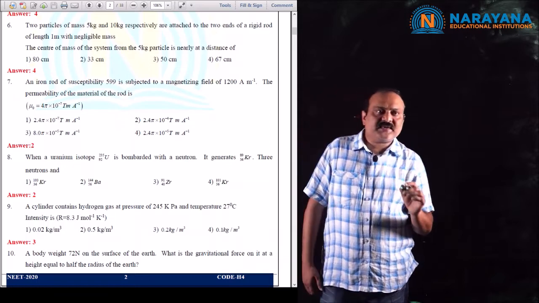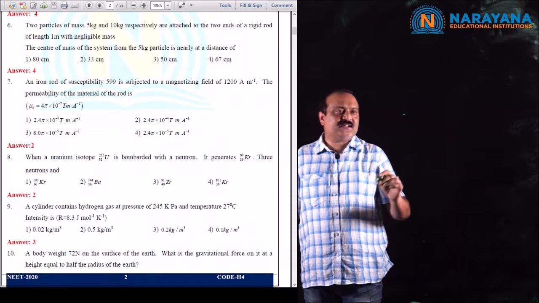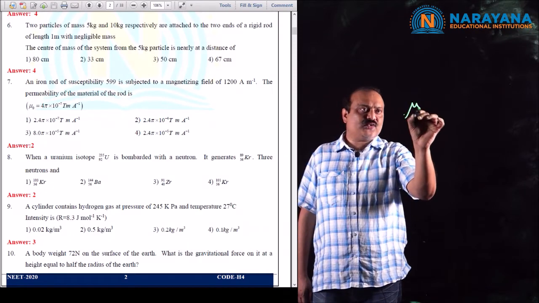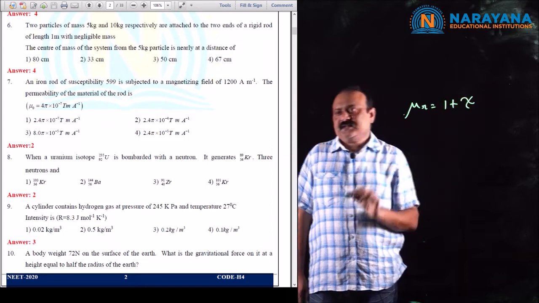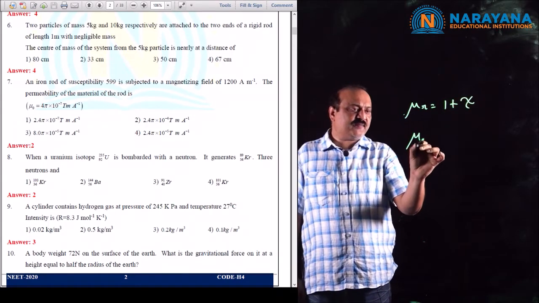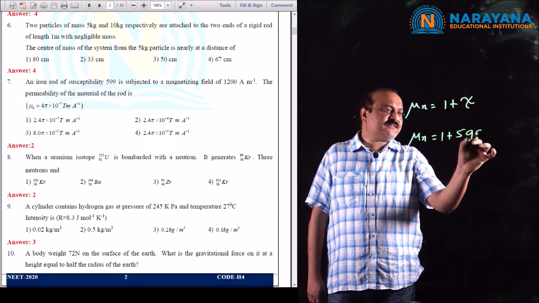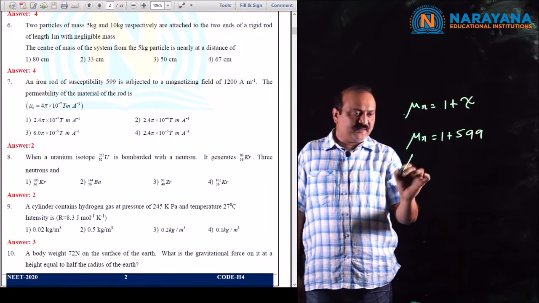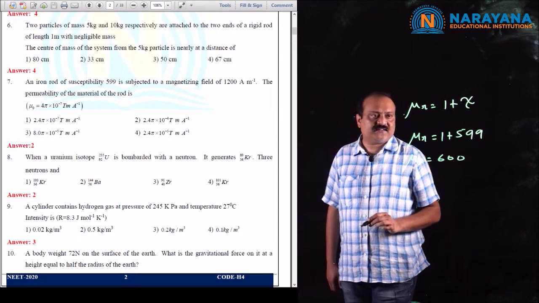We know the relation between susceptibility and relative permeability: mu r is equal to 1 plus susceptibility. Therefore relative permeability mu r is equal to 1 plus 599. Then mu r is equal to 600, that is the relative permeability.